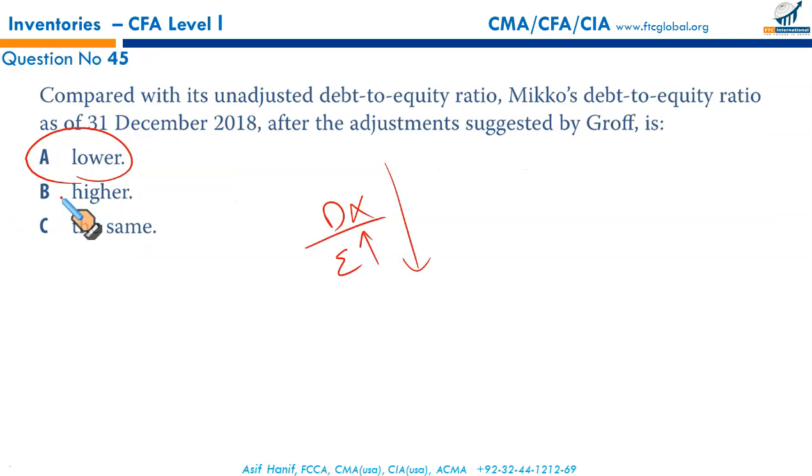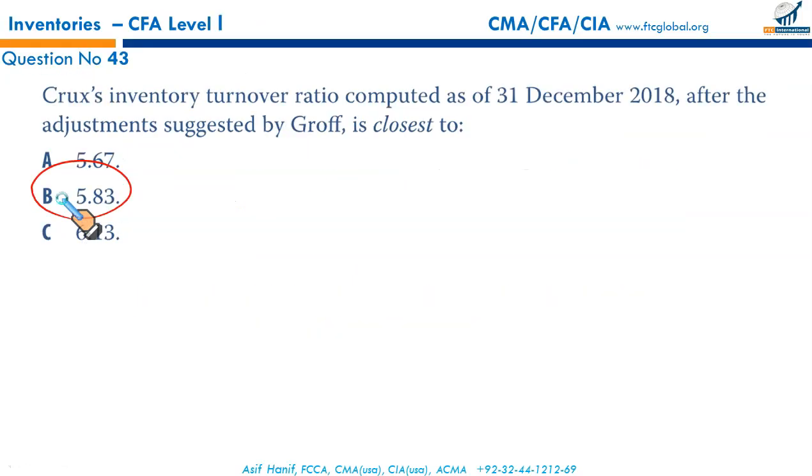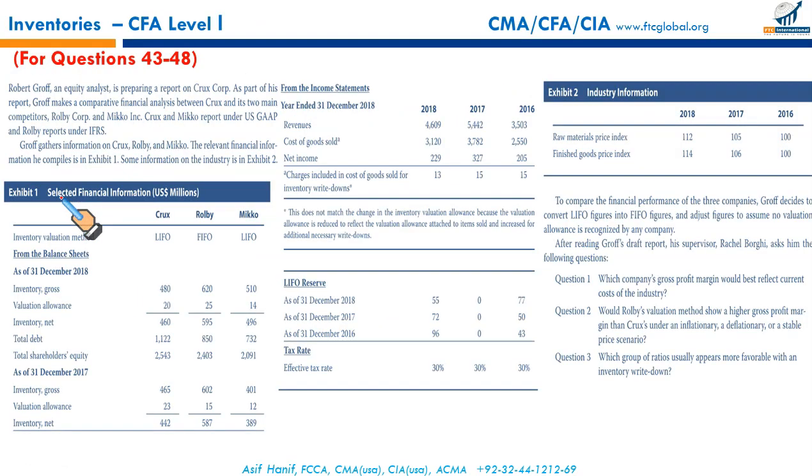Going back to our given scenario and look at the LIFO reserve changes over the period. Look at MICO. MICO's LIFO reserve is going up, whereas for Crux, the LIFO reserve is decreasing.